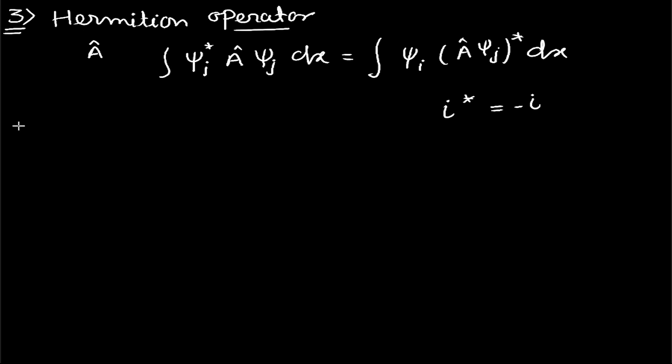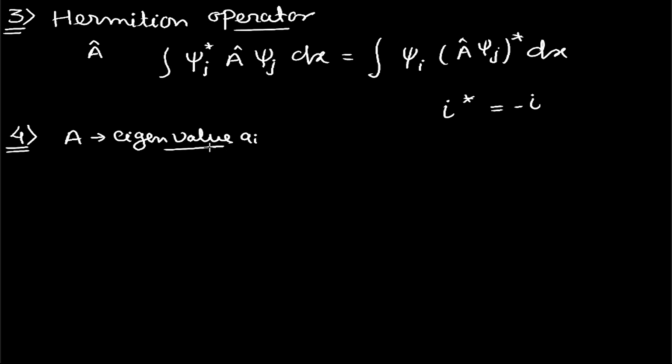Now the fourth postulate is a very important postulate. It says that the allowed values of any observable A are the eigenvalues, and those eigenvalues are represented by a i.